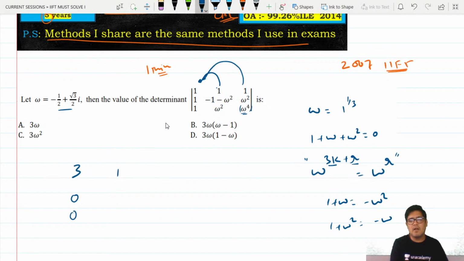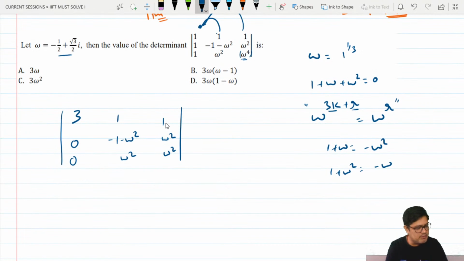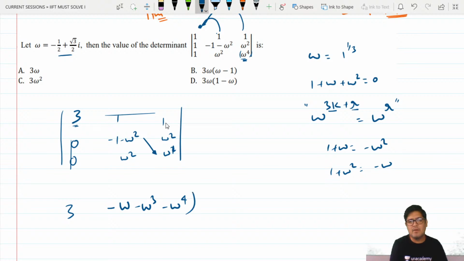That is 0. Now, I must have a method for opening the determinant. The rest of my job is done. The omega property I have applied, and I have reduced one of the columns to 0. So when you open from the 3, this row and this column are gone. You multiply these diagonally, that is positive. When you multiply, you'll end up with omega, omega, power 1. You will have minus omega cube. When you cross multiply, you will have minus omega to the power 4.